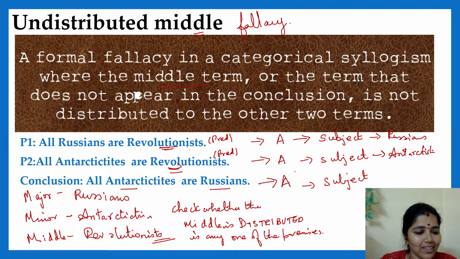Double okay. Okay. Right. So this is your undistributed middle fallacy.